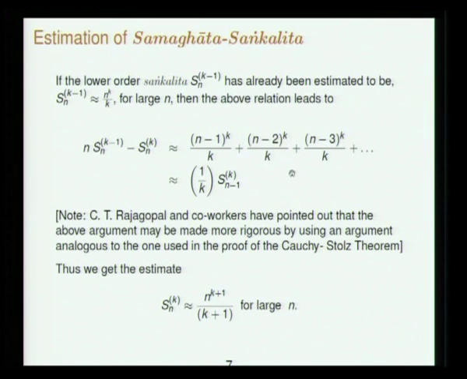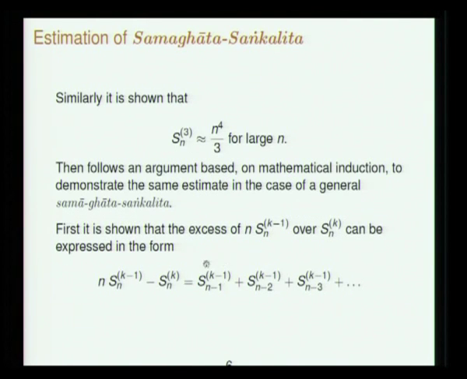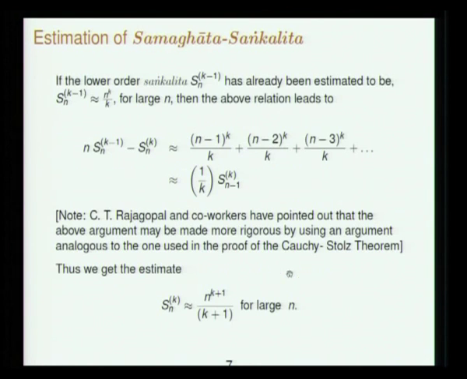Once you assume that and put that into this equation, each of these goes like n minus 1 to the power k by k, n minus 2 to the power k by k, n minus 3 to the power k by k.